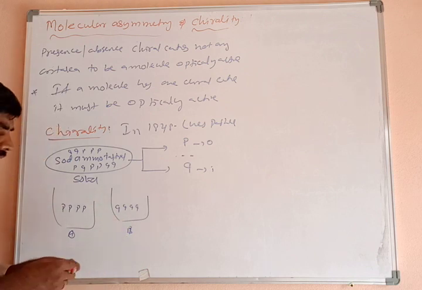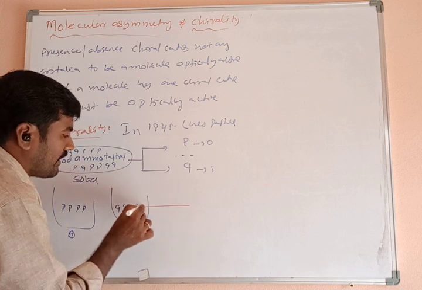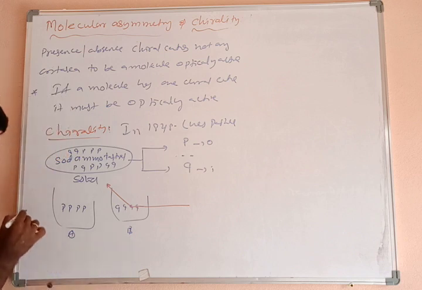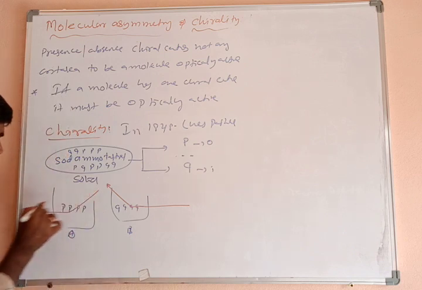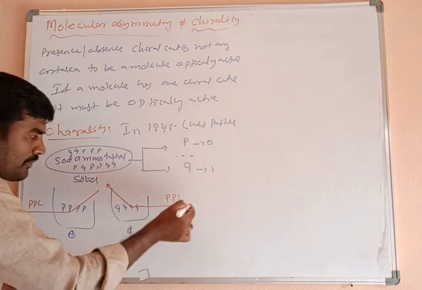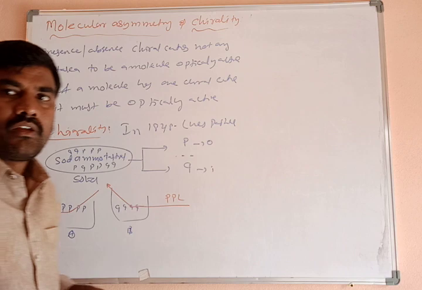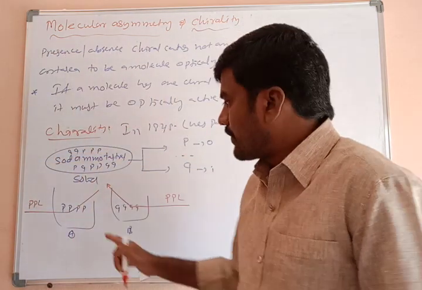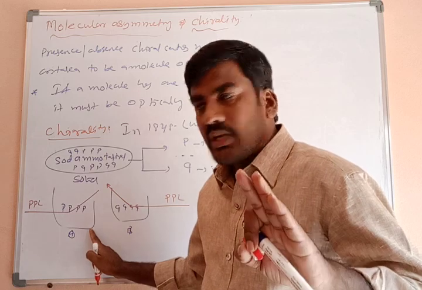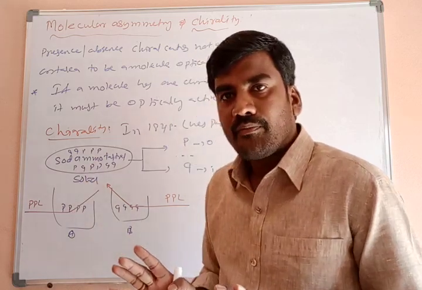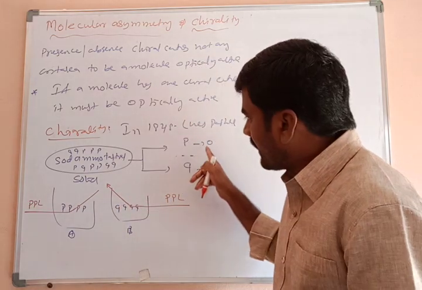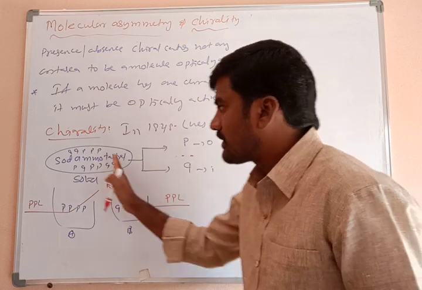When plane polarized light is passed through these solutions, one rotates the plane of polarized light to the right side and one rotates it to the left side. Both are sodium ammonium tartrate solutions with the same chemical formula, but they exist in two forms, one the object and another the image.